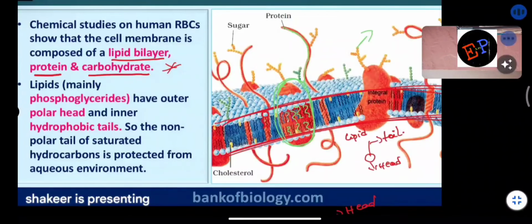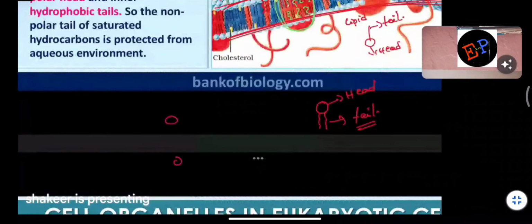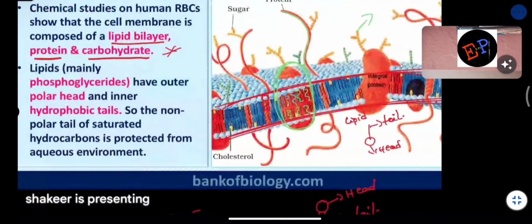Are you able to understand? See the arrangement of this lipids ma. So this is the arrangement of the lipids. Okay. So this is the outer structure, and tails are presented towards the inner structure because they are hydrophobic tails. Understood? So head is polar ma, and tails are non-polar. This is also another important bit which can be asked. Are you able to understand? So head of the lipid is polar, and tails of these lipids are non-polar.